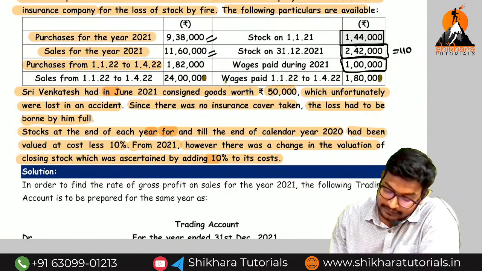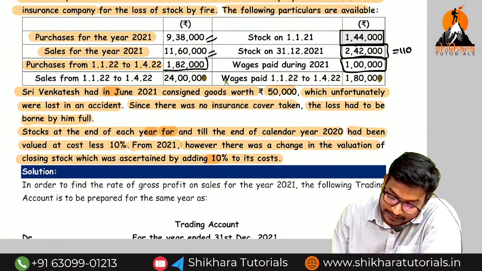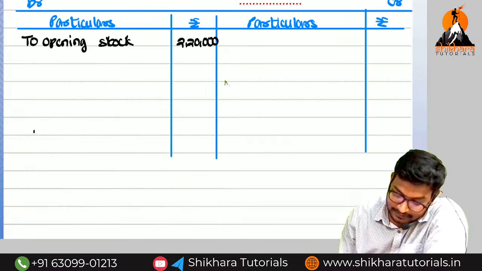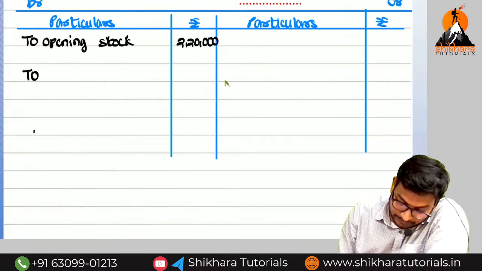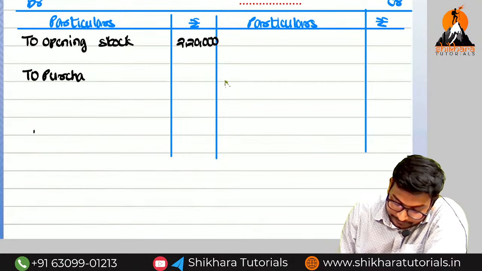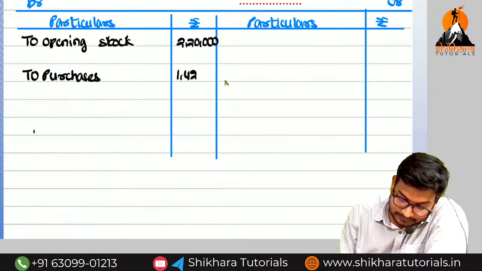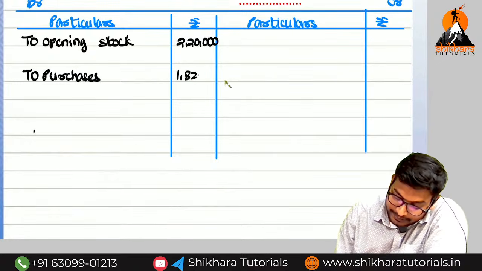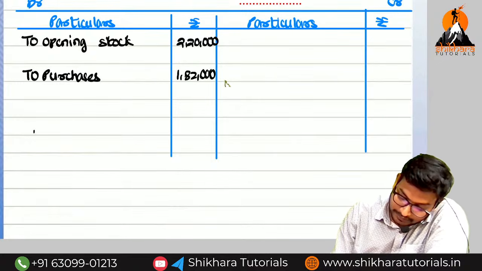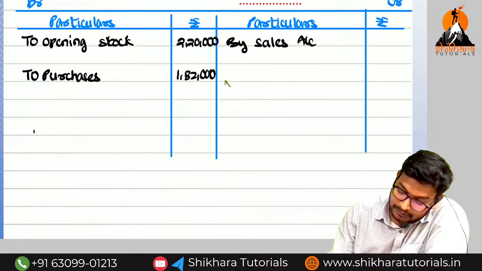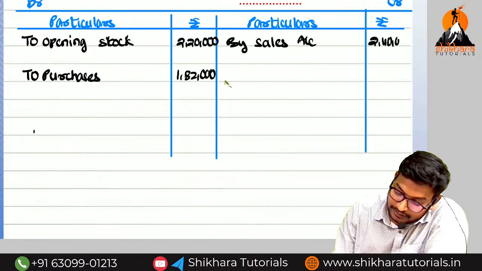Amma, can you say the current year purchases? Yes. What is the current year purchase, amma? 1,82,000, and 2,40,000 is the sales. So to purchases 1,82,000, and by sales 2,40,000.